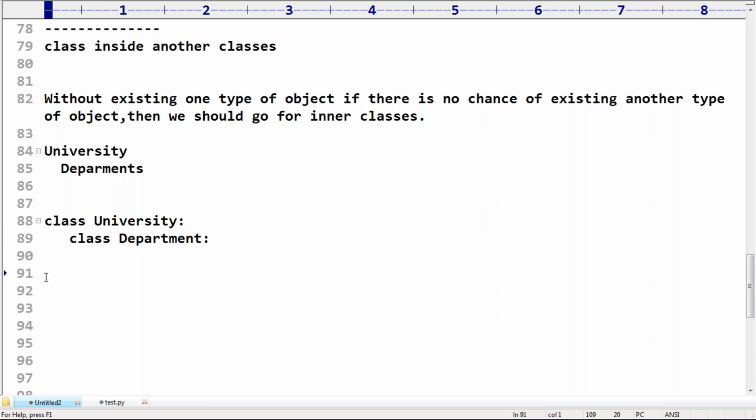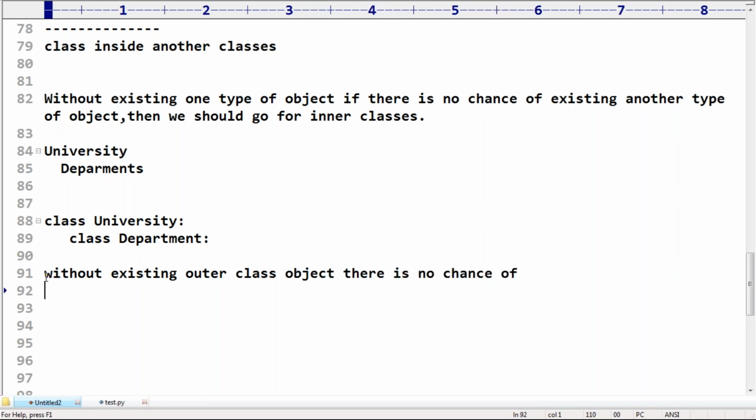Similarly, I can use the words: without an existing outer class object, there is no chance of an existing inner class object. Remember this one.